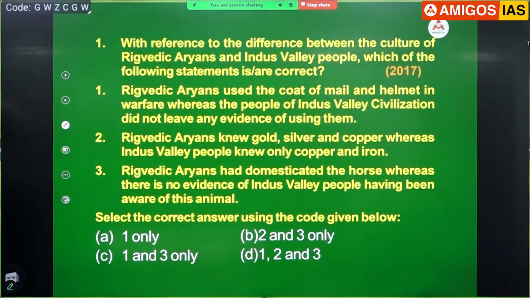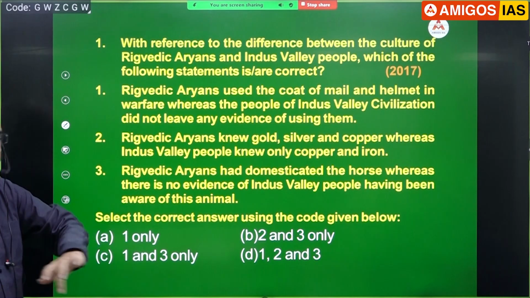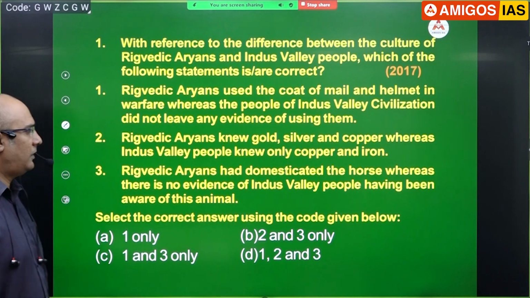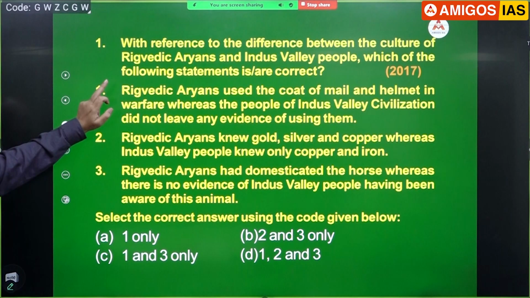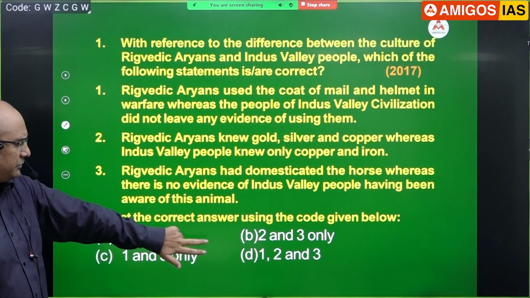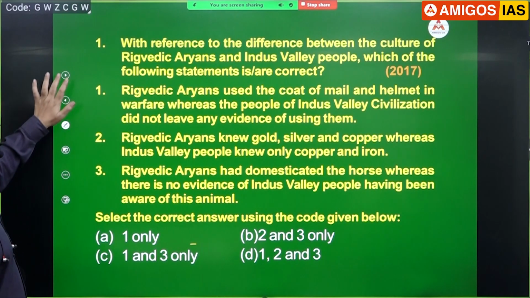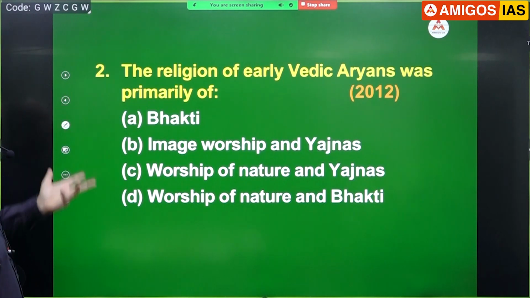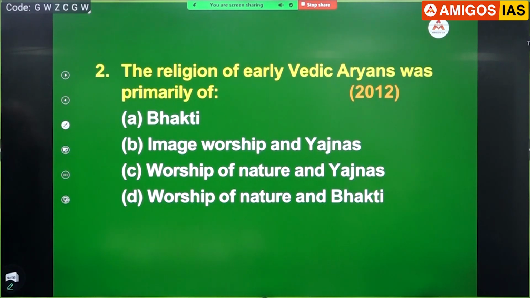Remember, according to the UPSC, Indus Valley people were not even aware of the horse. Forget about domesticating it, they don't even know it, okay. So that place called Surkotada, what you find, all those things are not considered to be horses. So the answer will be, this is correct and this is wrong. I told you, if you don't prepare, all these things will not be of much use for you. Now this is again such a straight question.